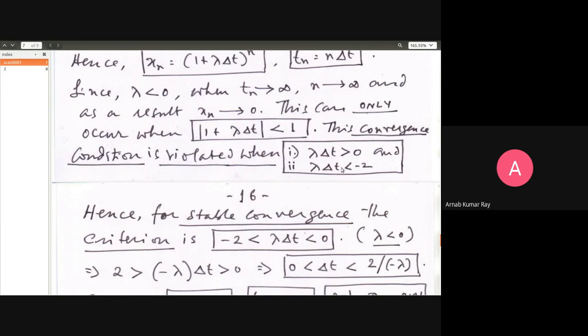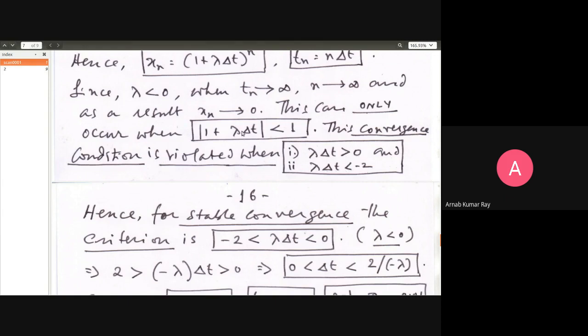Remember, negative numbers become smaller when the value of the number becomes larger. Minus 3 is less than minus 2, minus 5 is less than minus 4, like that. So you can only get convergence when lambda delta t is less than or equal to 0 and greater than or equal to minus 2.